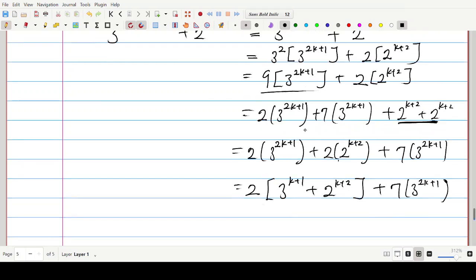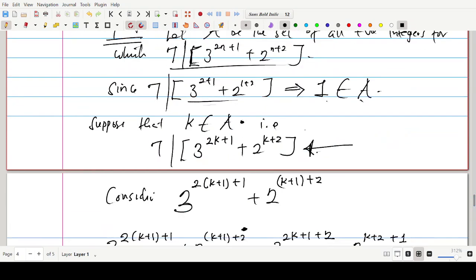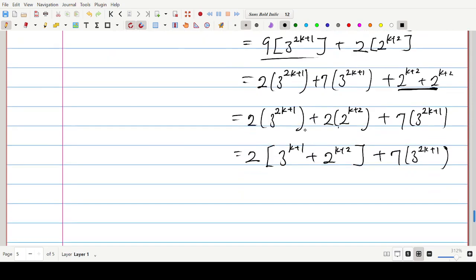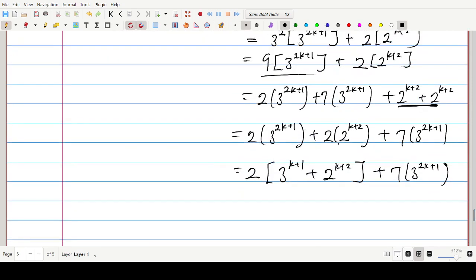Now, from our assumption stage, this shows that 7 divides 3 to the power k plus 1 plus 2 to the power k plus 2. Since that is the case, it means that 7 divides this. So in other words, this term is divisible by 7. And of course, this one here is clearly divisible by 7.